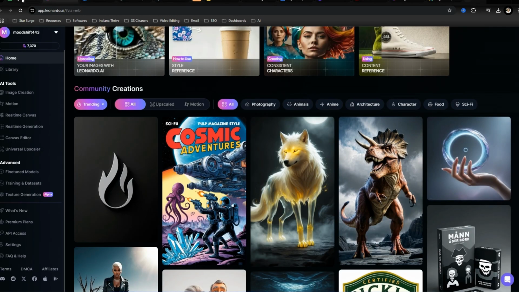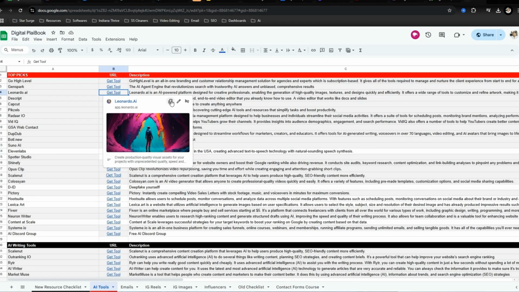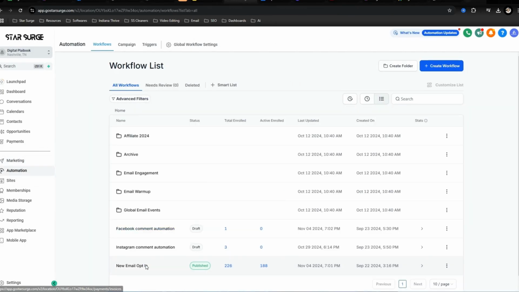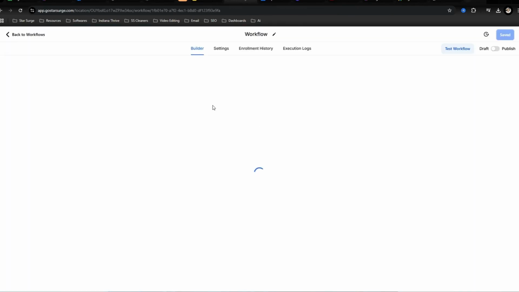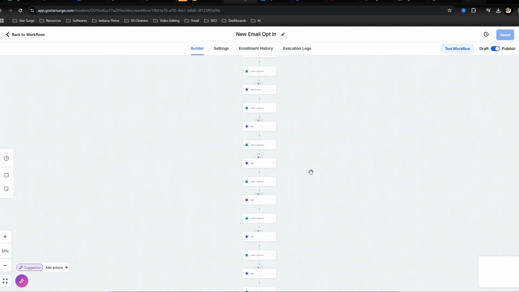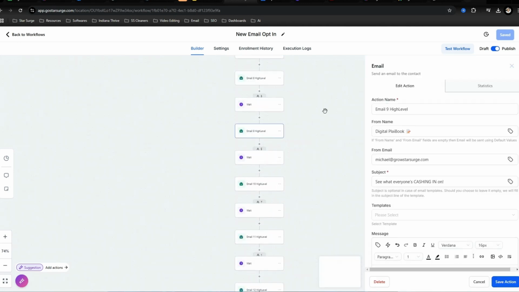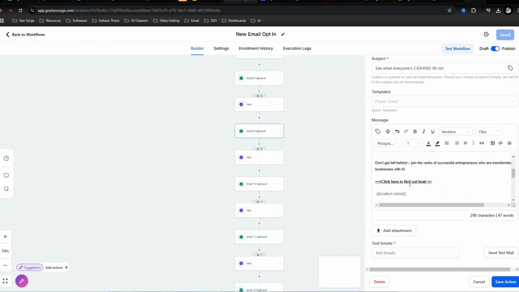So once you sign up, you will get a link that looks like this. And now this link, we need to import into all of our different emails that are going to be getting sent out. Now, if you didn't have the snapshot, you would have to go into automations, new email opt-in. You would have to manually put these into all these different emails. But due to something called a custom value, we're just going to have to import that into one place.